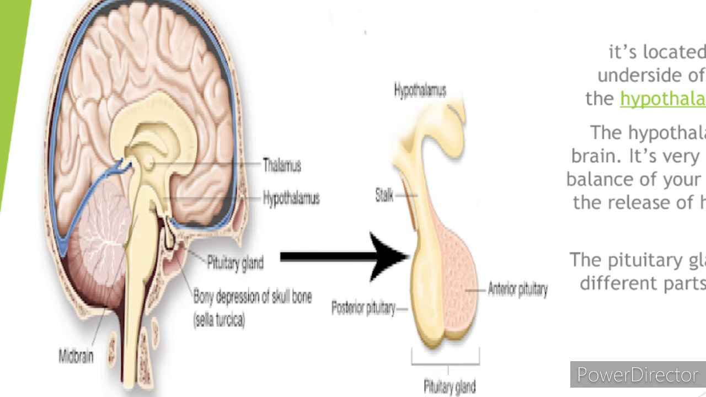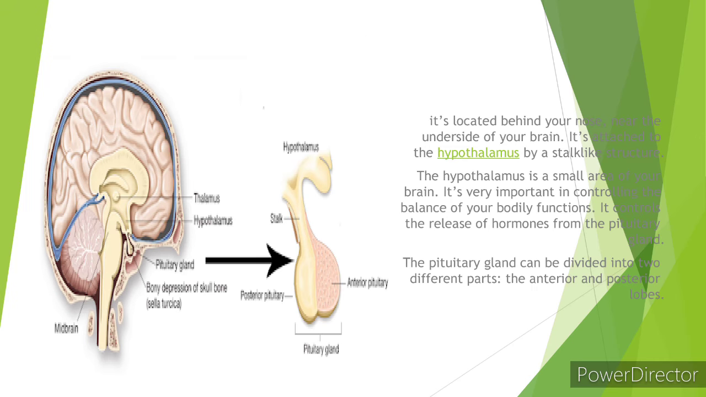In this diagram we can see where the pituitary gland is located. The pituitary gland is located behind your nose near the underside of your brain. It's attached to the hypothalamus by a stalk-like structure. The hypothalamus is a small area of your brain. It is very important in controlling the balance of your body functions. It controls the release of hormones from the pituitary gland.